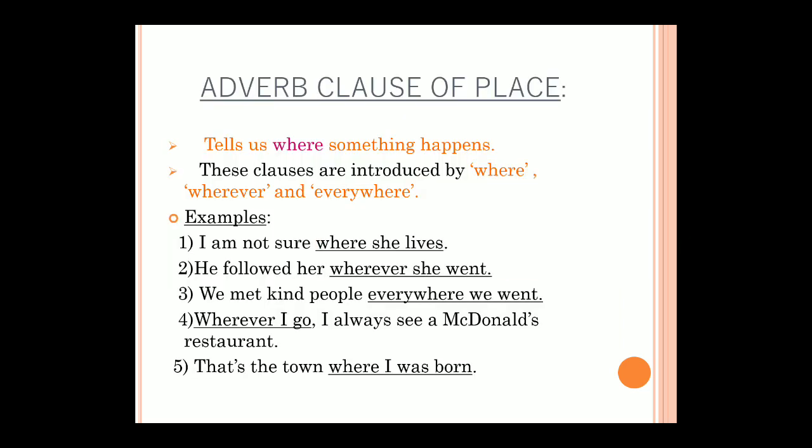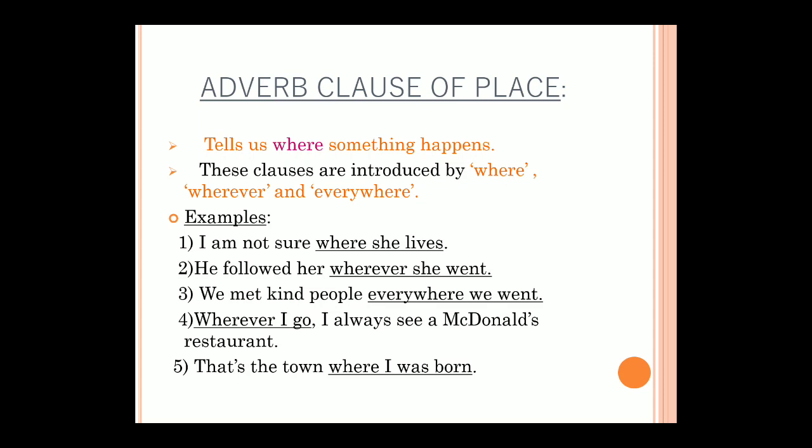So let's see the first one, that is adverb clause of place, okay. Now adverb clause of place tells us where something happens, okay. As I said, place means something related to place. Now when you see these words like where, wherever, everywhere, these clauses are usually introduced by these words like where, wherever and everywhere. So where you can see where, that means it is adverb clause of place. It should answer the question where as well.